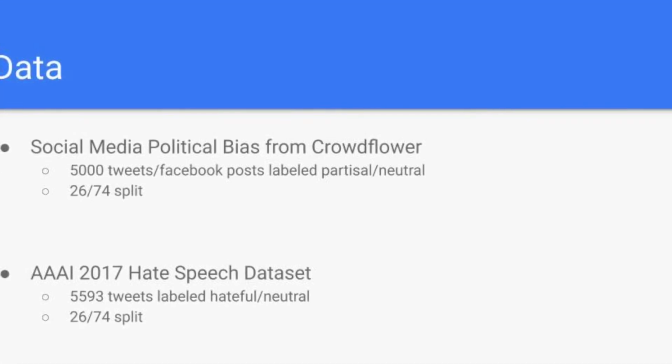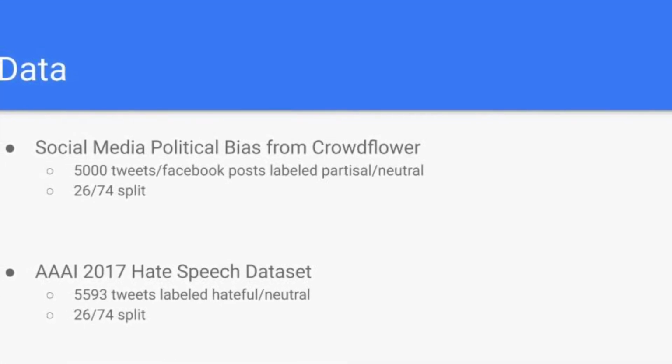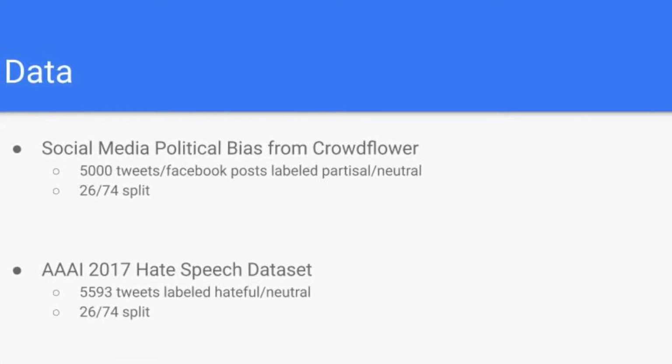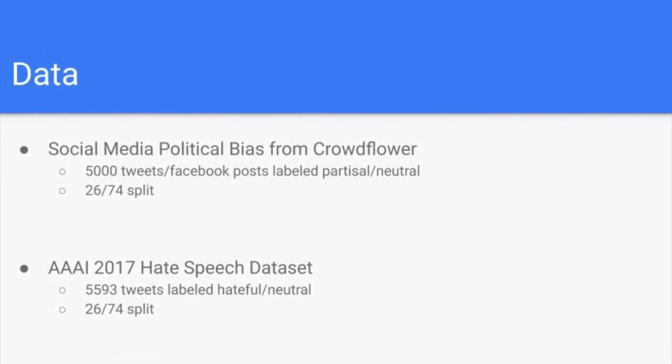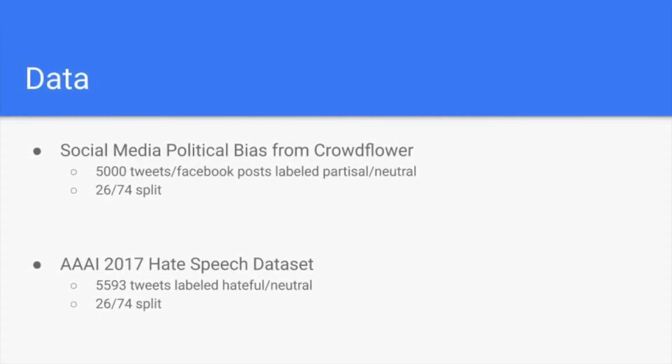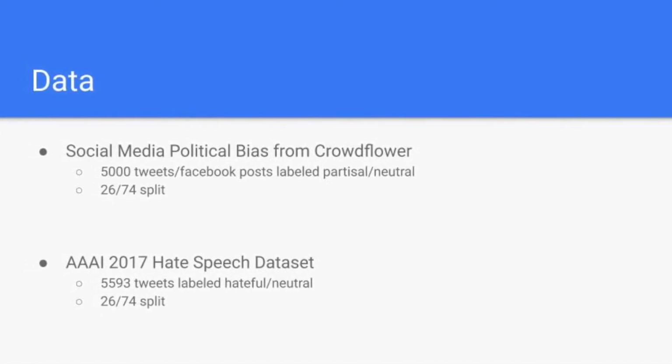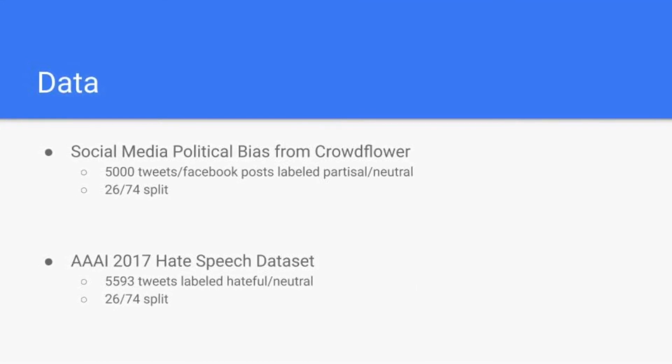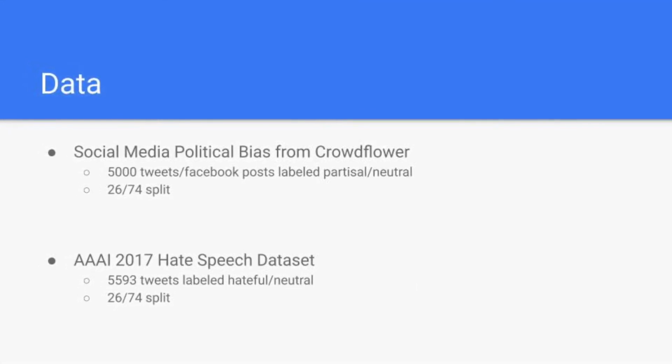The social media political bias dataset from Crowdflower includes 5,000 messages from Facebook and Twitter accounts of U.S. politicians labeled as partisan or nonpartisan with a 26 to 74 partisan to neutral split. Likewise, the hate speech dataset includes 5,593 tweets labeled as hateful or neutral with a 26 to 74 hateful to neutral split.